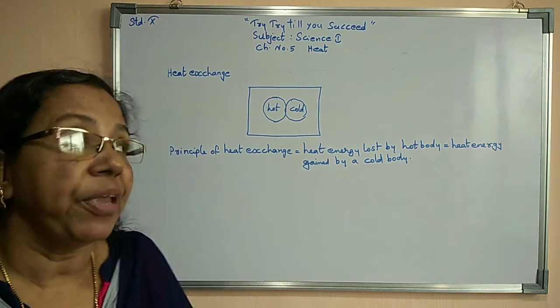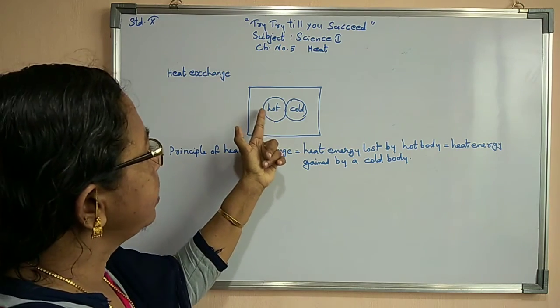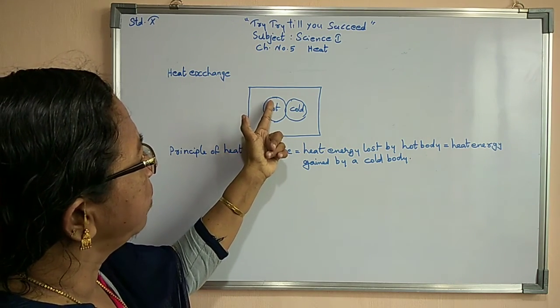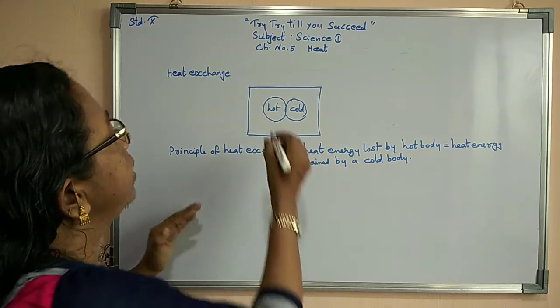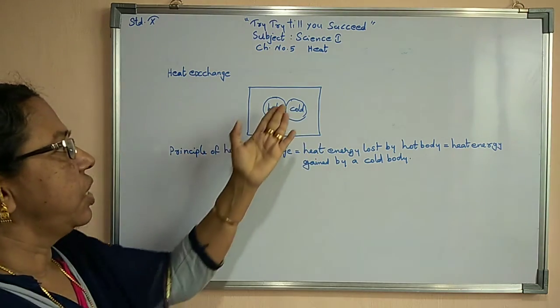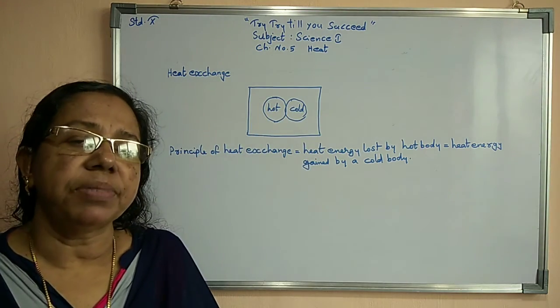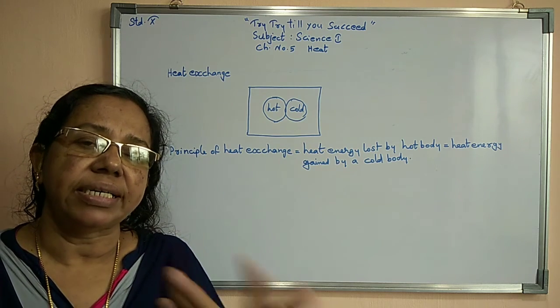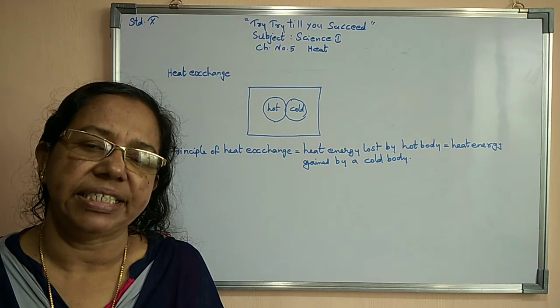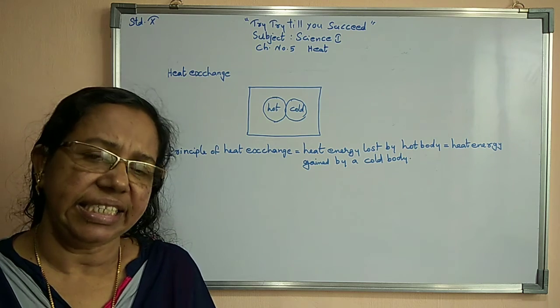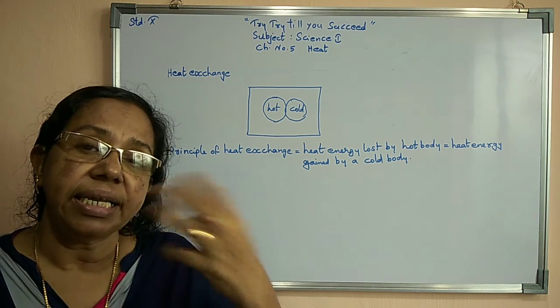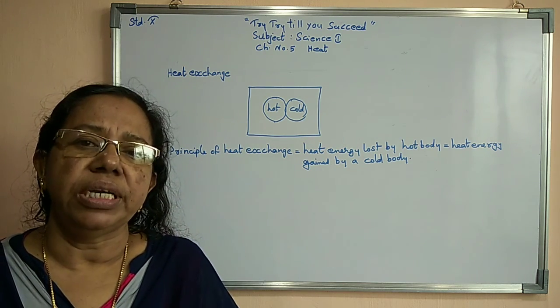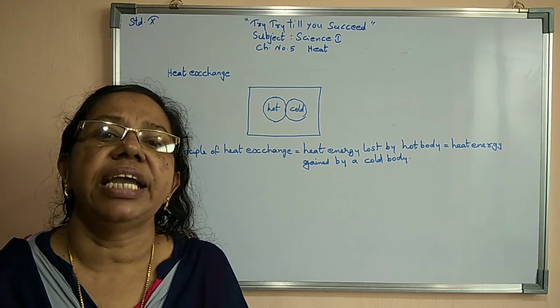Now one more thing: till how much time will this heat energy flow from the hot body to the cold body? Till both of them get equal heat. So from this we are getting a principle. What is the principle of heat exchange? The heat energy lost by the hot body is equal to the heat energy gained by the cold body.